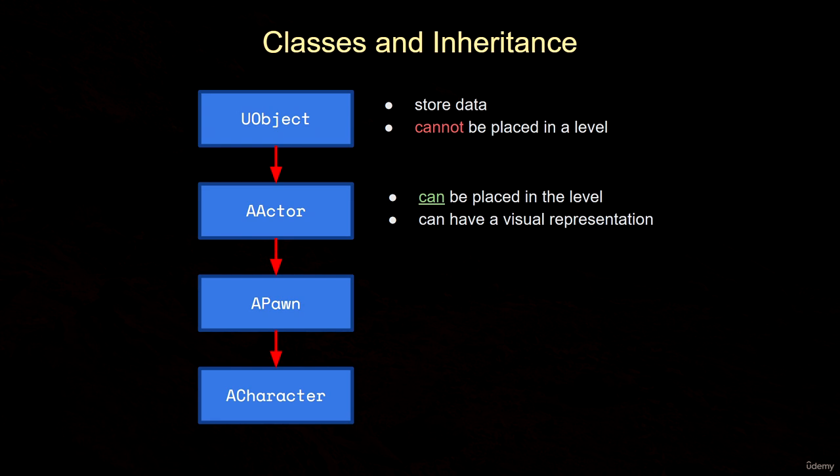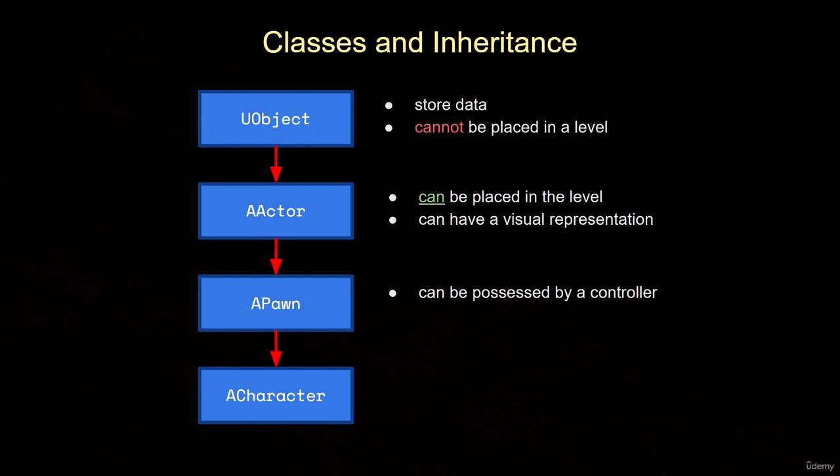Pawns are derived from actor, but they have even more capabilities. The most significant, perhaps, is that they can be possessed by a controller. Now, a controller is a type of actor designed for controlling pawns. When you press the W key and your character moves forward, that's thanks to the fact that the controller is receiving your input, processing it, and turning that information into the action of moving your character forward.